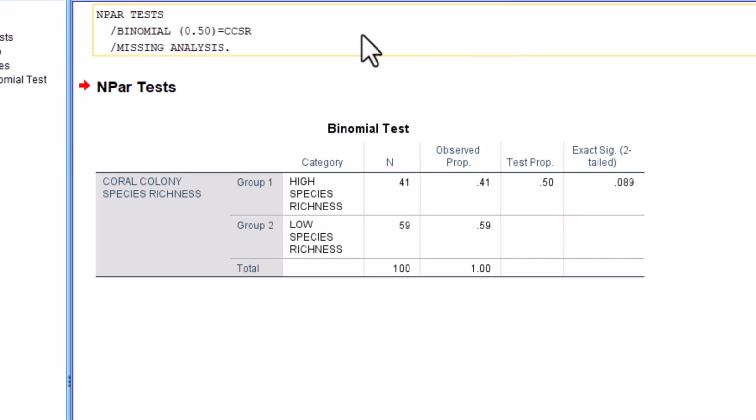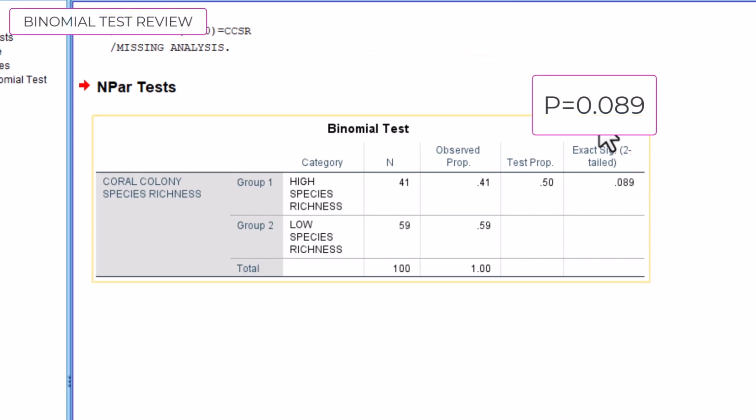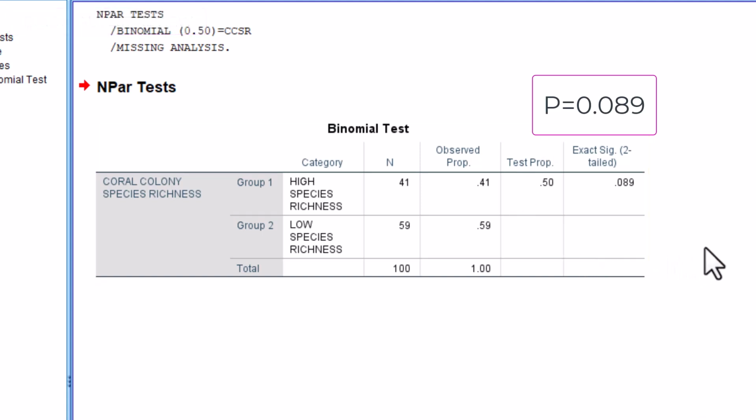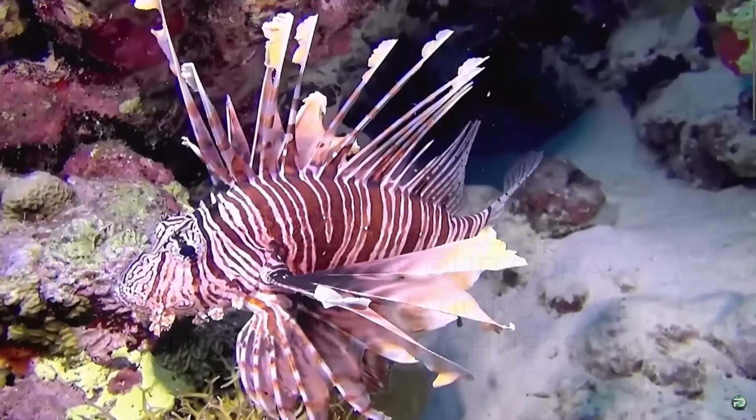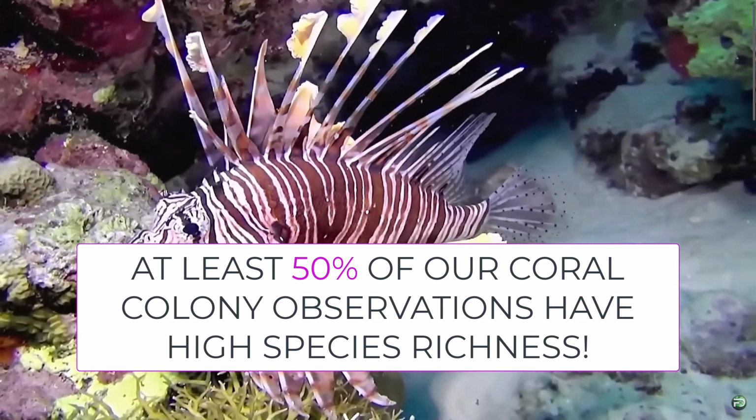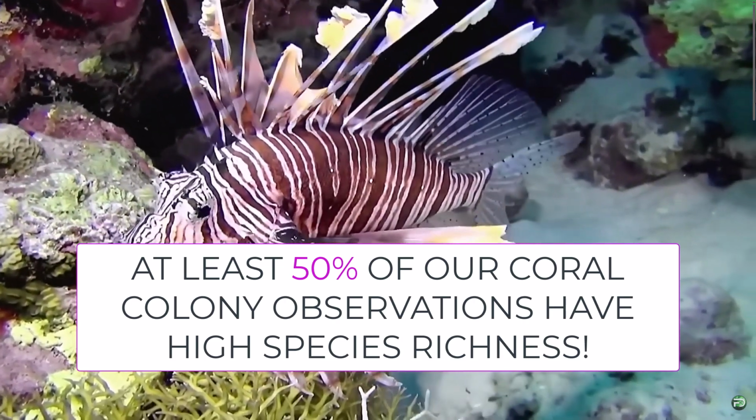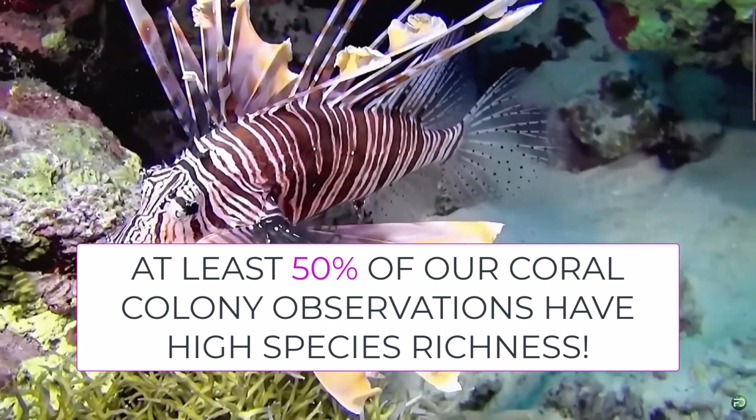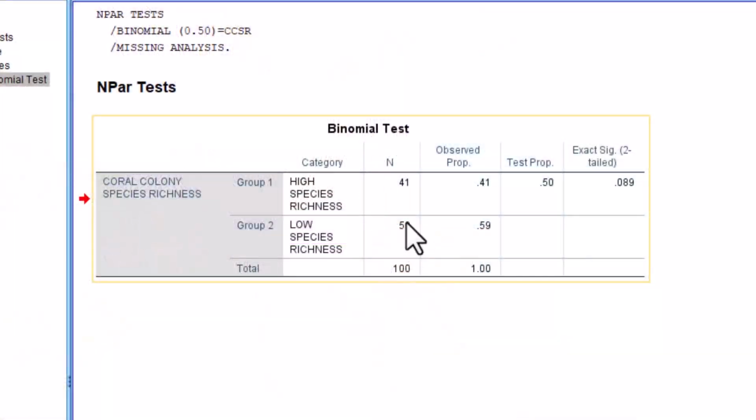So, our p-value here is 0.089, which is, of course, higher than 0.05. So, we don't have a better choice but to accept H0 that at least 50% na ating mga coral colonies ay may mataas pang species richness. Now, kahit pa sabihin natin that in our table here, 59 yung may low species richness. Okay, and 41 lang ang may high.